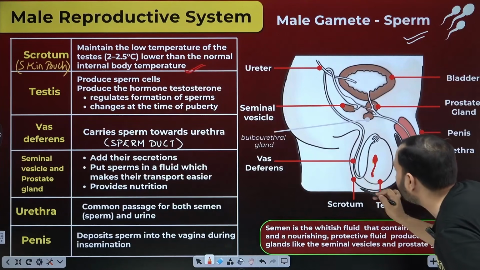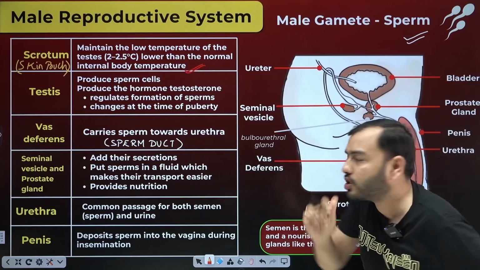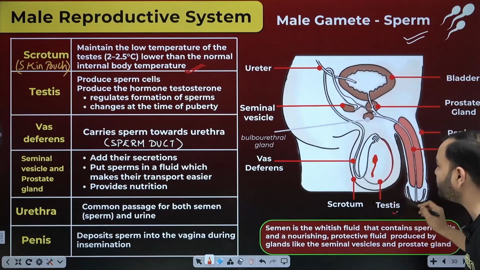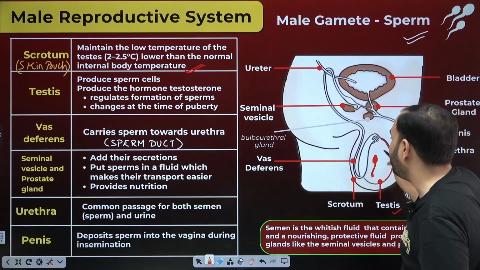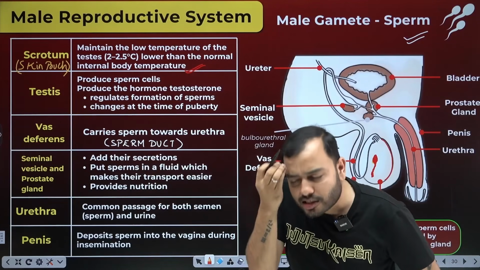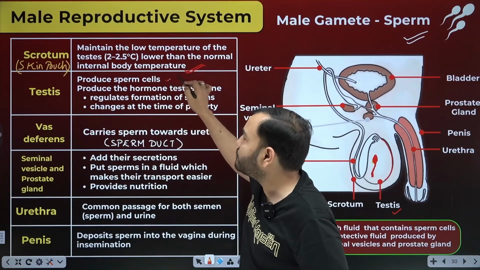Inside the scrotum, inside this pouch of skin, what is there? There is an oval-shaped, ball-like structure which we call the testes. And what is formed in the testes? Sperm, that is male gametes, are formed, at a temperature 2 to 2.5 degrees lower. The next thing is your testes. What is the main job of the testes? To make sperm cells, to make male gametes.